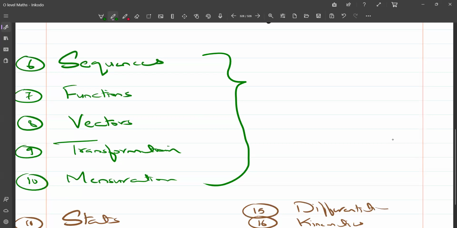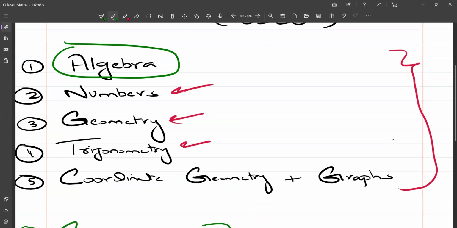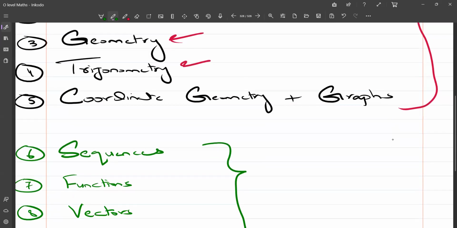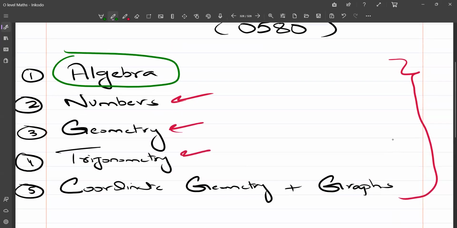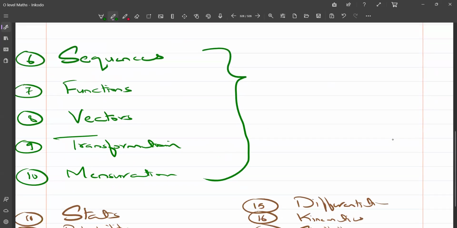So if you do all these 10 topics thoroughly and prepare for them in a good way, you will surely be able to get at least a B grade in O levels, or in IGCSE, as we say, a B grade of the extended syllabus. So these 10 topics are very crucial, with these five being the absolutely important. And after these five comes the next sequence of topics, from sequences till mensuration.